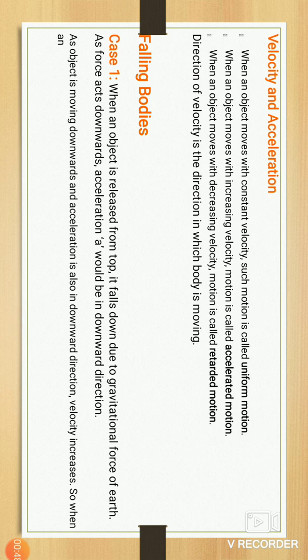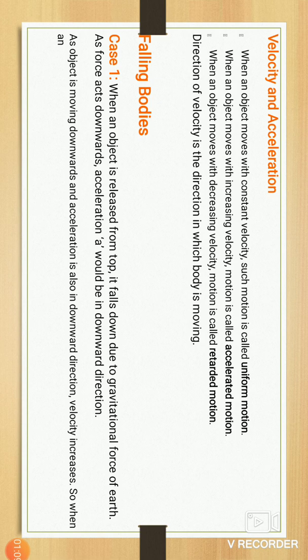Okay, uniform circular motion. Same definition: when an object moves in a circle with constant velocity, such motion is called uniform circular motion.